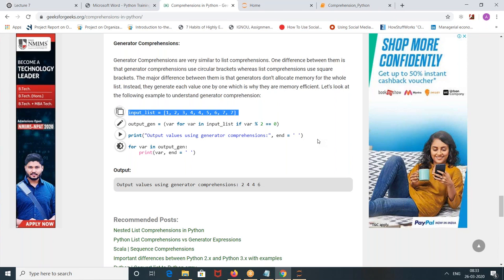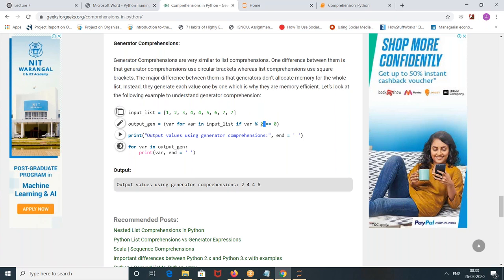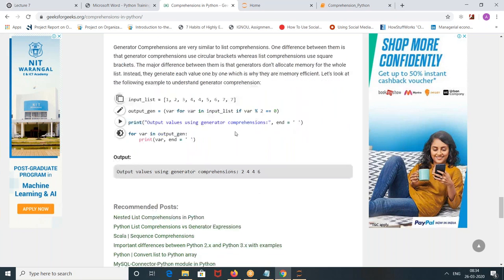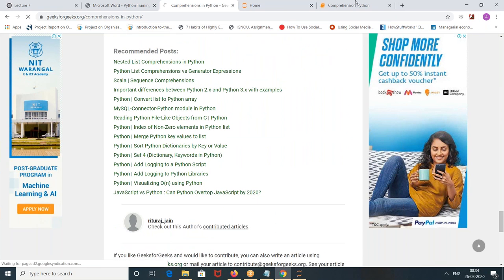How is the percentage calculated? The list is 1, 2, 3, 4, 4, 5, 6, 7, 7. You are checking whether you give me only even numbers. The even numbers are only getting returned, no? Yes, correct. Okay. That's the thing. So next, nested list comprehension.